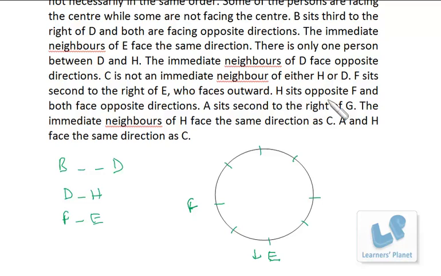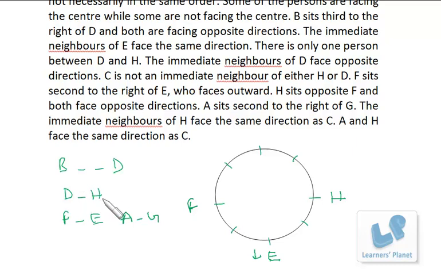Then H sits opposite F, and both face opposite direction. Fine. A sits second to the right of G, so we have one person between A and G. The immediate neighbors of H face the same direction as C. A and H face the same direction as C.